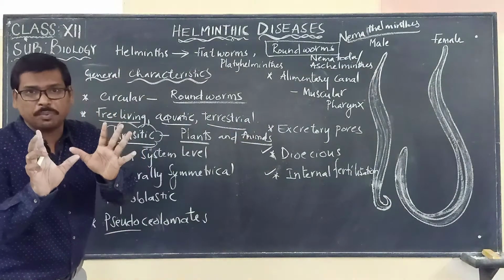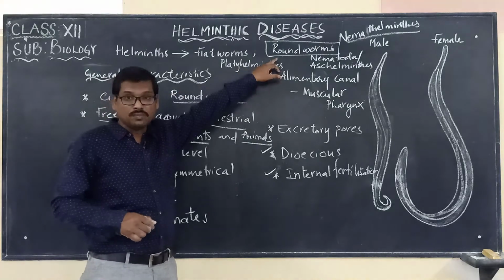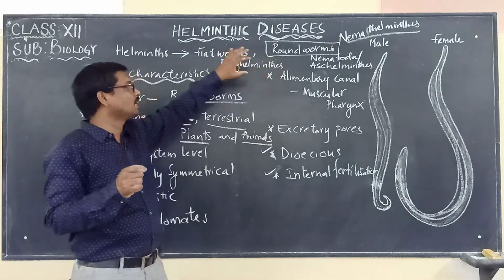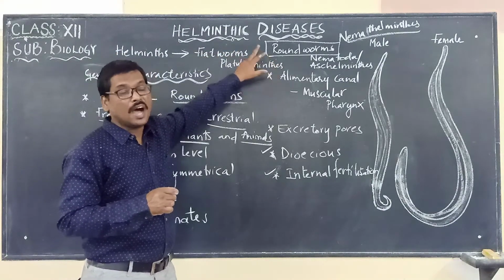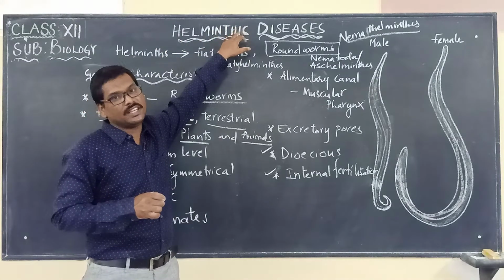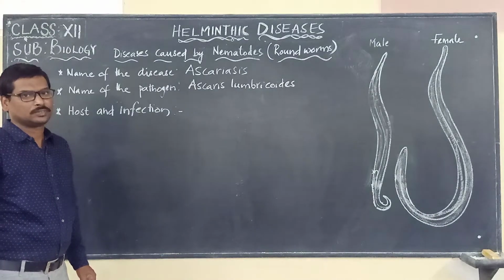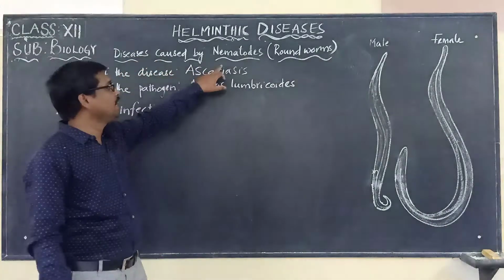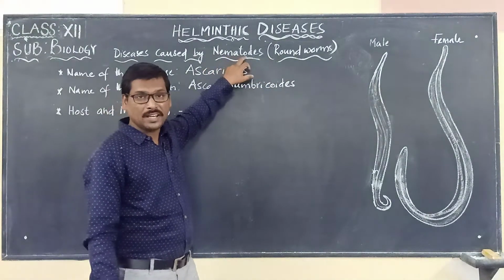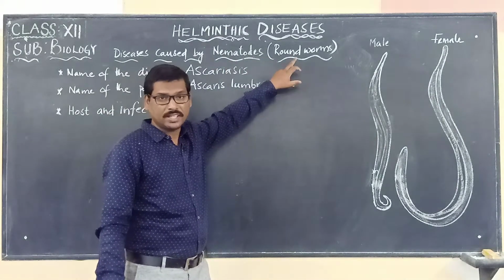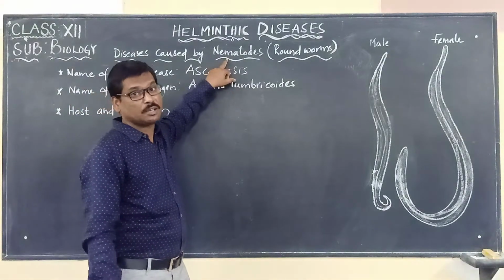So these are the basic points or general characteristics we should keep in mind when we talk about roundworms as one group, which come under helminths. The other one is flatworms, we said. So these two are helminths, which come under helminthic diseases. So that's why we are calling them helminthic diseases: diseases caused by nematodes. Already said, under the phylum nematodes, roundworms come. And please remember, another word for nematodes is Helminthic.